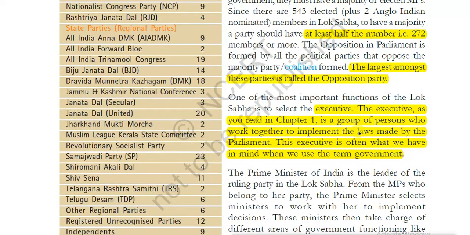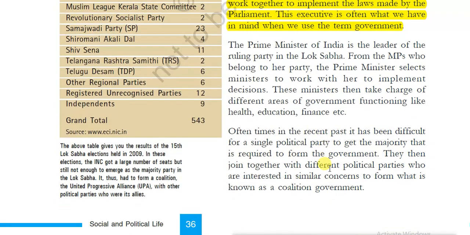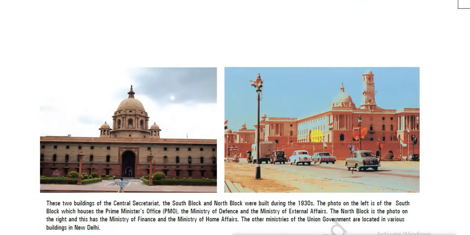The main important function of Lok Sabha is to select the executive, that is ministries: finance ministry, defense ministry, railway ministry, etc. A group of persons who work together to implement the laws made by the parliament, this executive is what we often use to term government, right? The prime minister is the leader of the ruling party in Lok Sabha, and from MPs who belong to their party, the prime minister selects the ministers to work with them to implement the decisions, right? So simple, nothing is mentioned here.